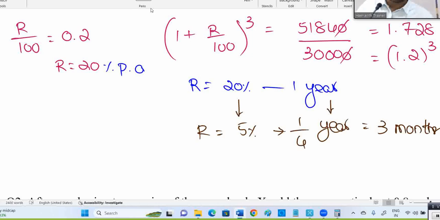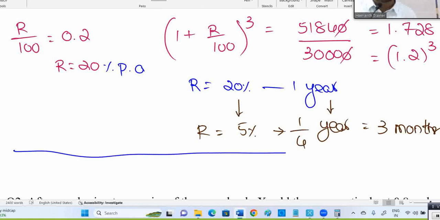Rate of interest for half yearly is 10%, yearly 20%, quarterly is 5%. Now I have to calculate the interest when I invest this 30,000 for 6 months. In 6 months, how many quarterlies are there? 2 quarterlies.